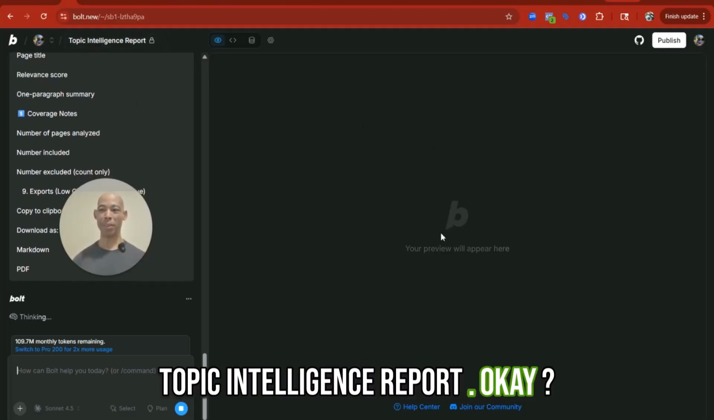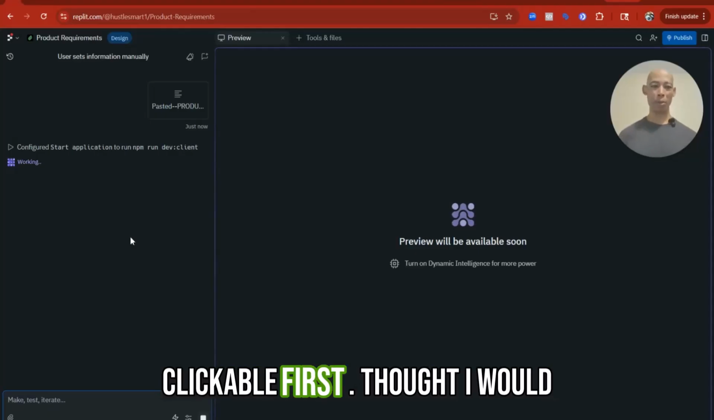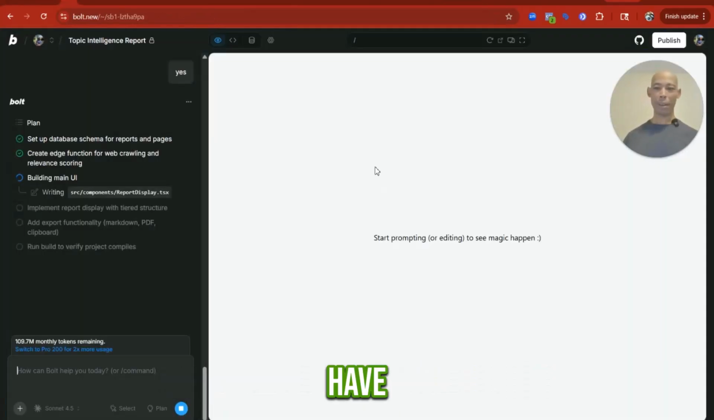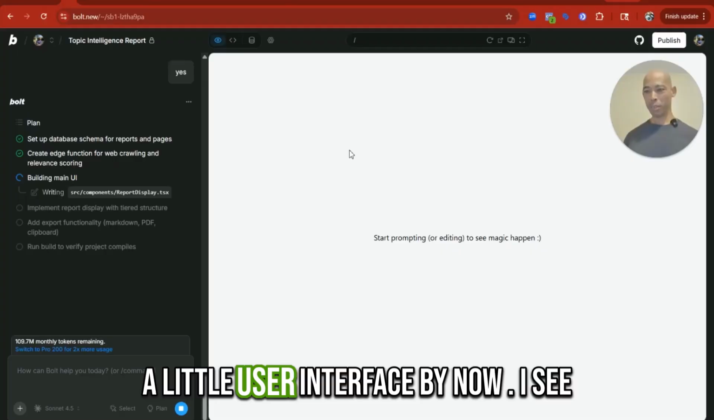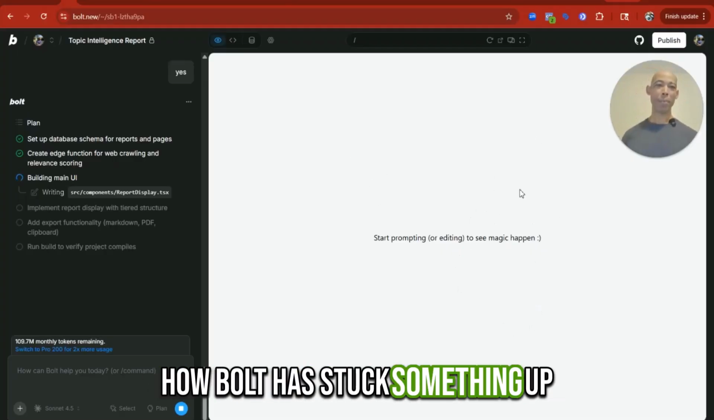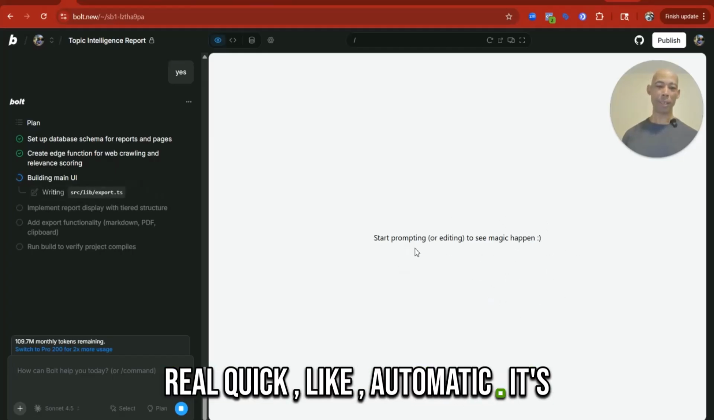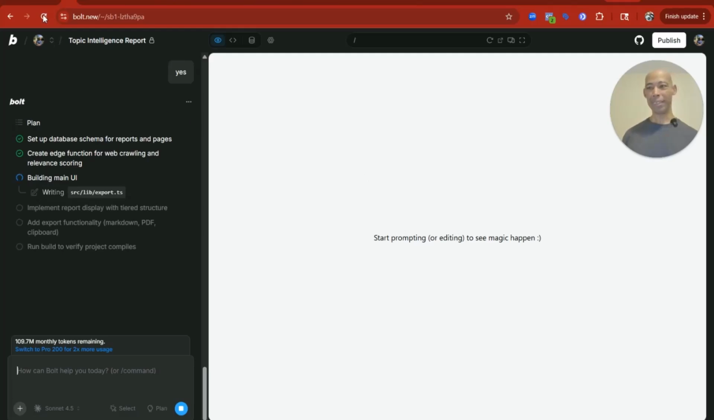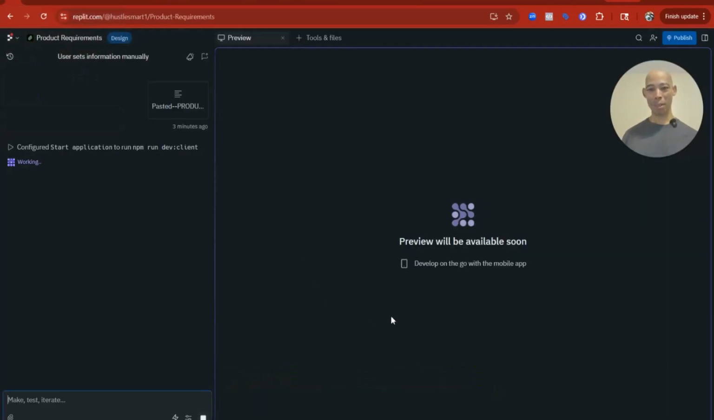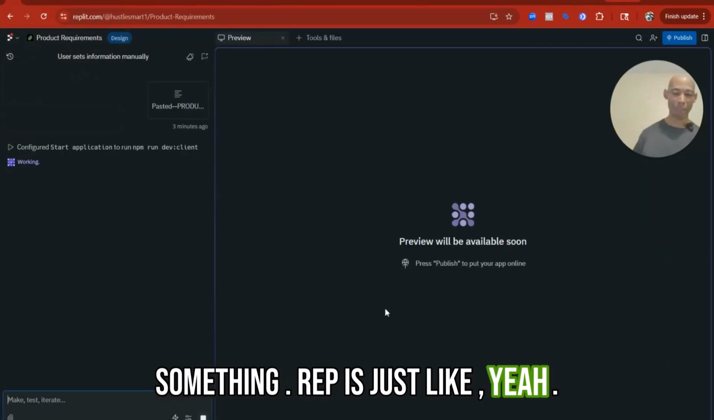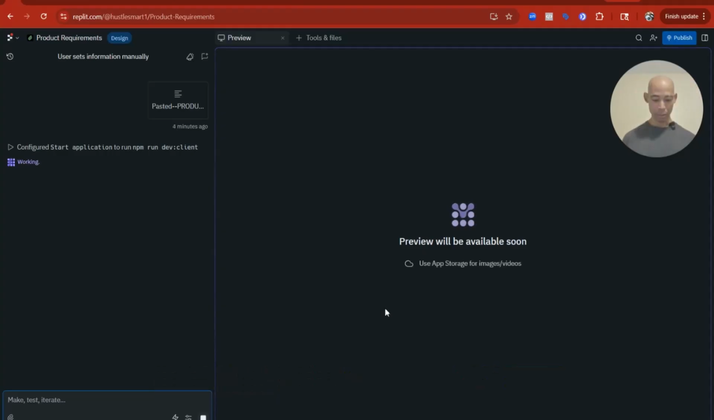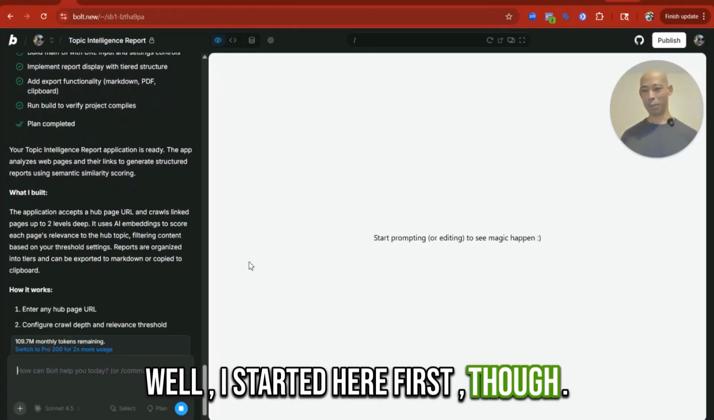Topic intelligence report, okay? Let's see who gives me something clickable first. Thought I would have a little user interface by now. I see how Bolt has stuck something up here on the screen, like early, real quick, like automatic. It's really nothing, but it's a representation of something. It's just like, yeah, wait a minute, we'll be back with you in a minute. Oh, well, I started here first, though.